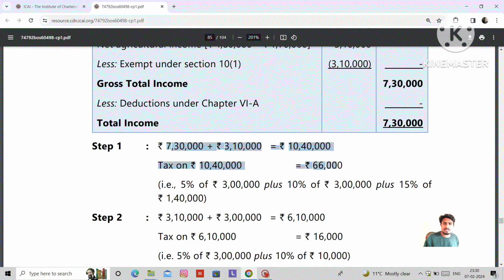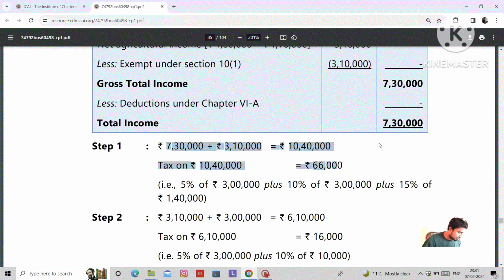How to compute the tax liability? First, add net agriculture income plus non-agriculture income, and we derive some tax liability. After that, basic exemption limit plus net agriculture income, and we derive some tax liability. Deduct A minus B, and we will get some tax liability. Such tax liability will be increased by surcharge if applicable, plus health and education cess.